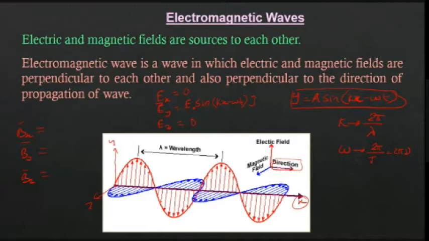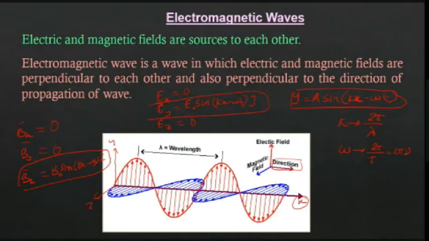Sir, Bx is 0 because the magnetic field is along the z axis. So By is 0. So what will Bz be? B naught sin(kx minus omega t) into k cap. That's all. So this is the expression for the electric wave and the magnetic wave.